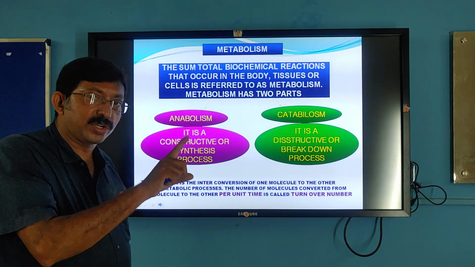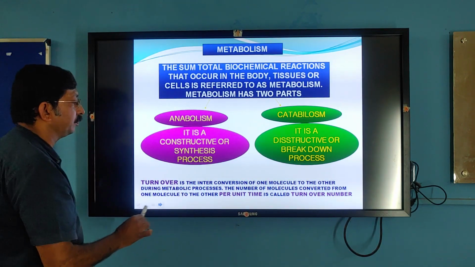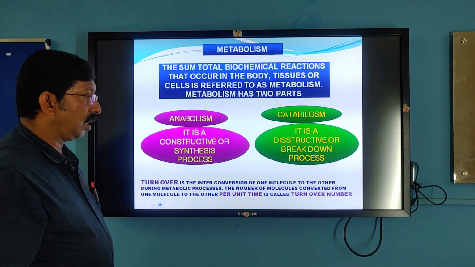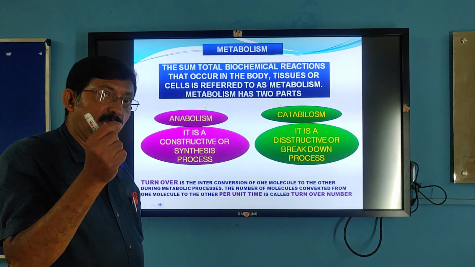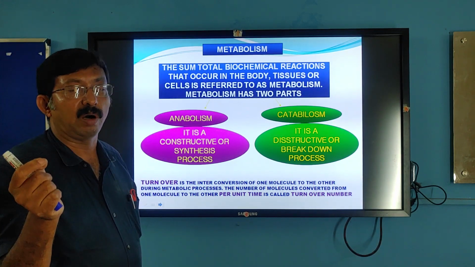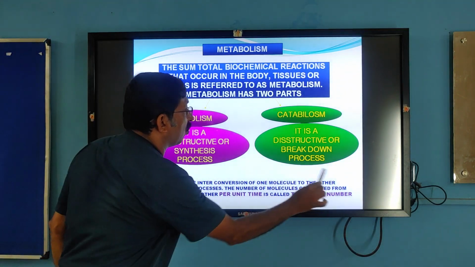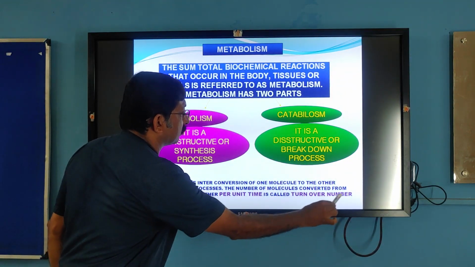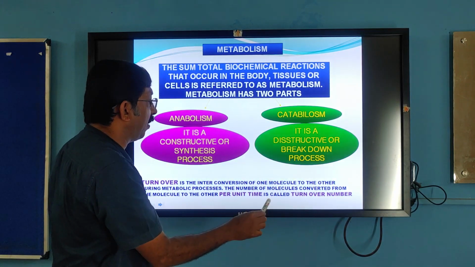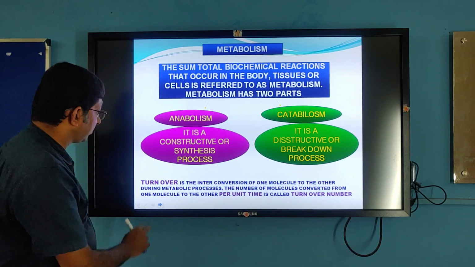And this conversion of one molecule into another molecule is called turnover. And the number of molecules converted from one form to another form over a period of unit time is called the turnover number. The number of molecules converted from one form to another form per unit time is called the turnover number.